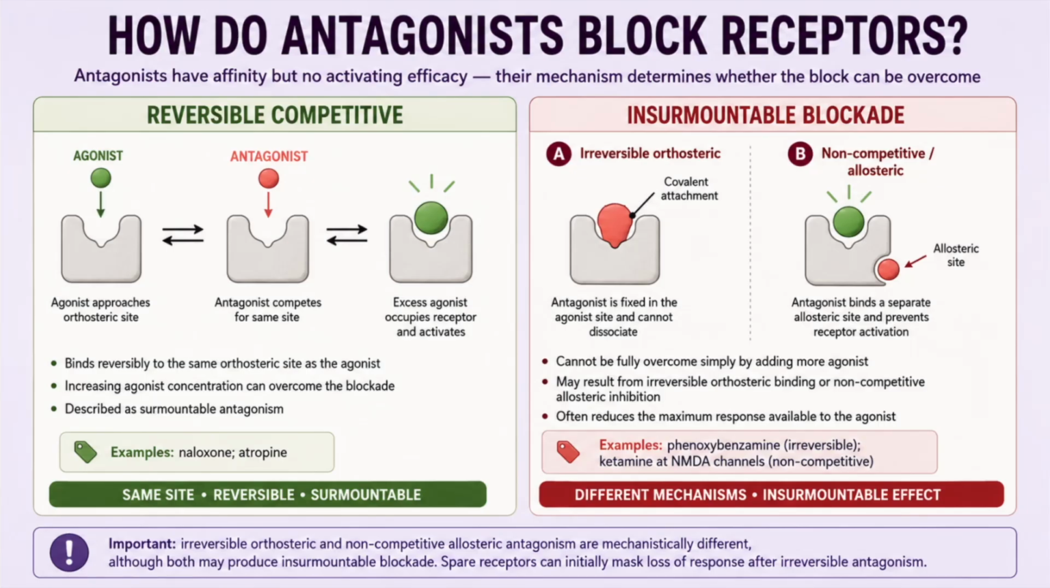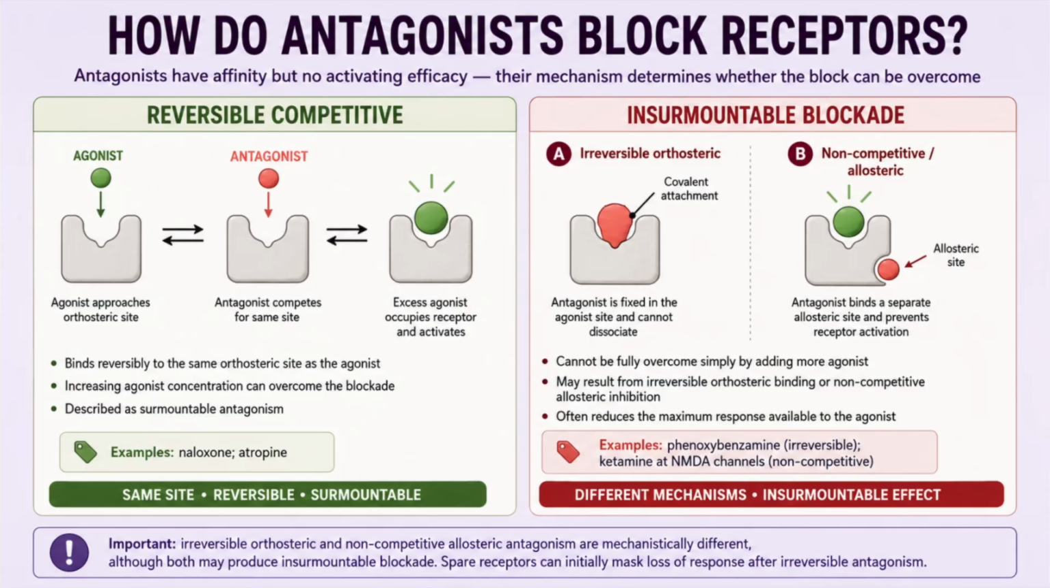Naloxone at μ-opioid receptors and atropine at muscarinic receptors are familiar examples of drugs that commonly behave as reversible competitive antagonists. On the right, we have insurmountable blockade. This means that simply adding more agonist cannot fully restore the original response. However, two different mechanisms can produce this pattern, and they should not be treated as identical.